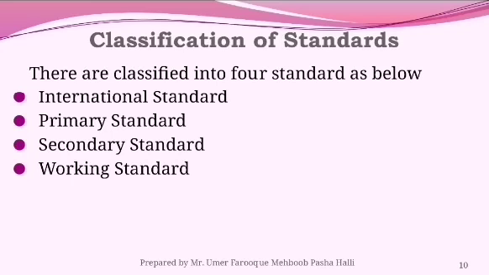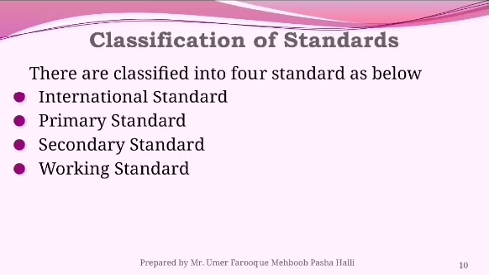Now we are discussing the standards, that is, the classification of standards. There are four standards as per below: international standard, primary standard, secondary standard, and the last one is working standard. What is meant by international standard? These are based on international agreement. The international standards are maintained by the International Bureau of Absolute Measurement. So this standard is an international agreement.